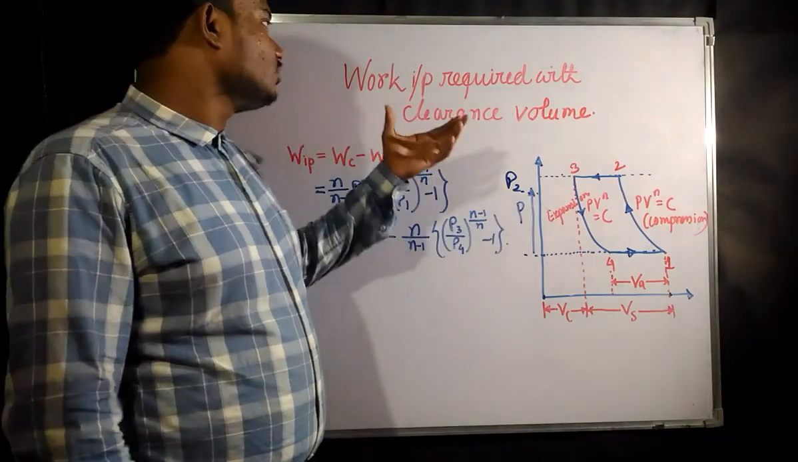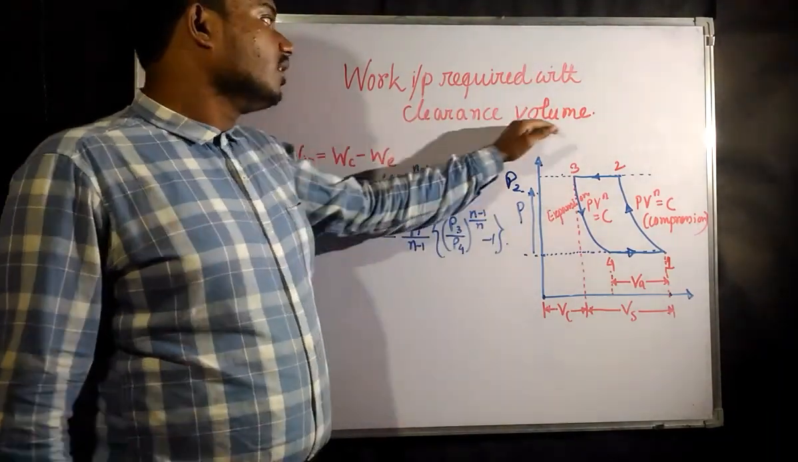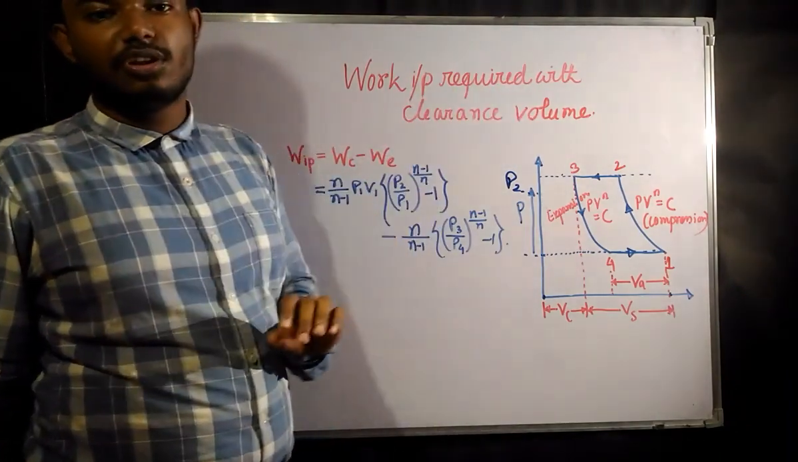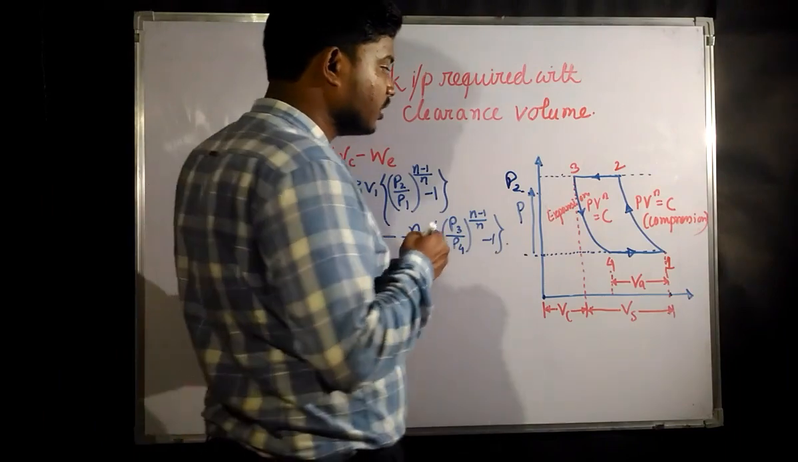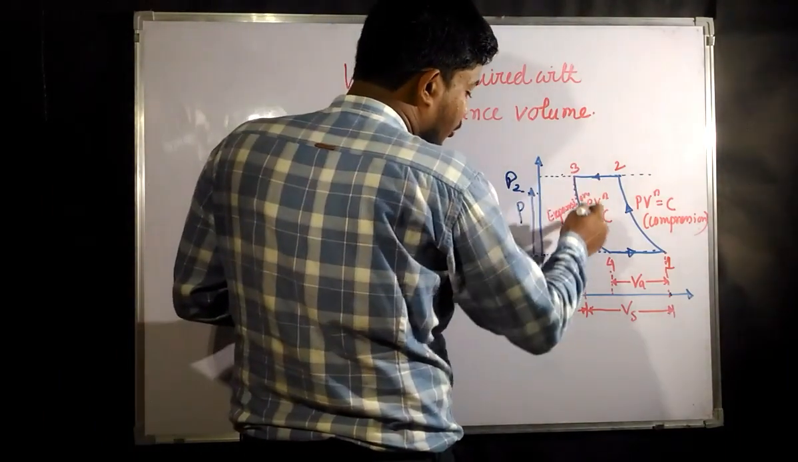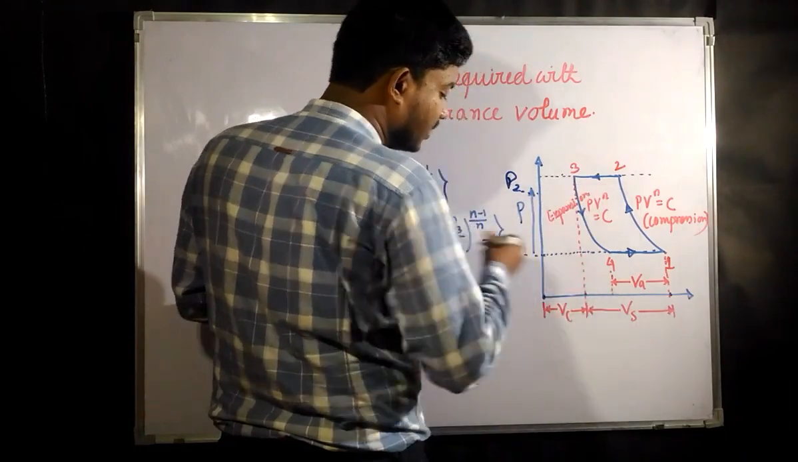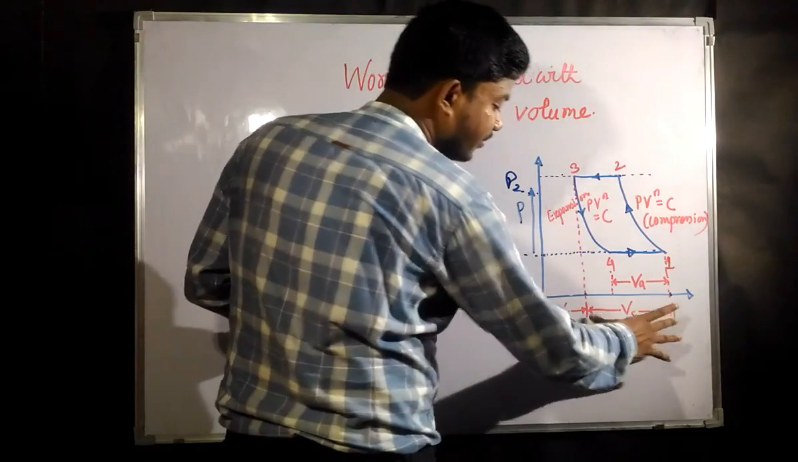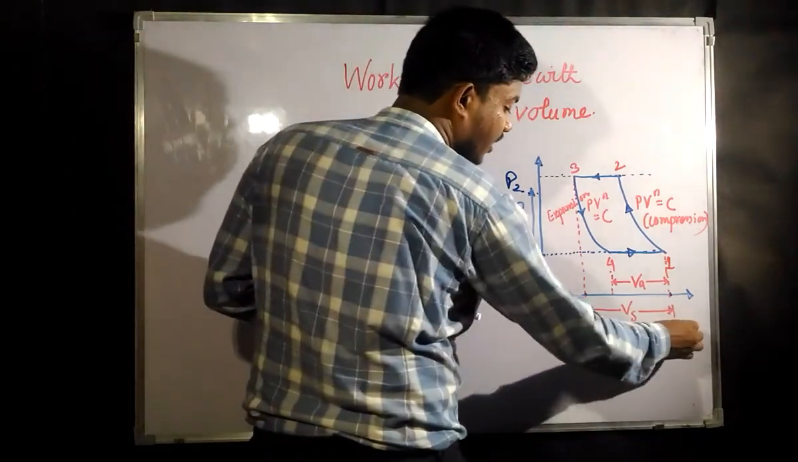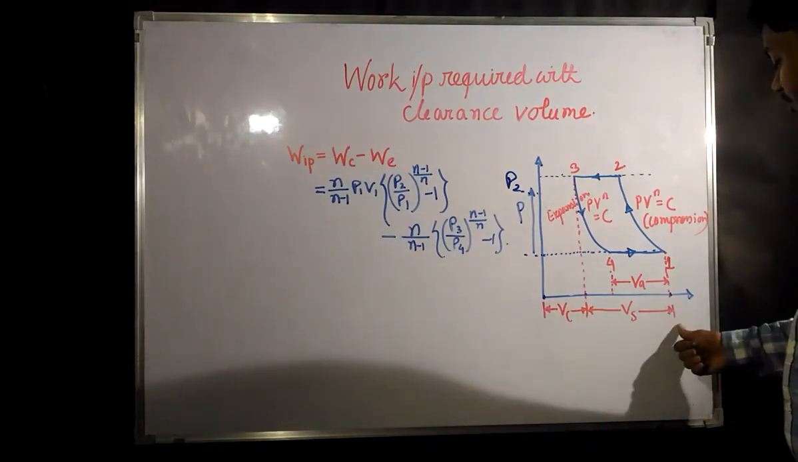So now we are going to see what is the work input required for a reciprocating compressor, but now with clearance volume. So now we are going to consider the clearance volume. Up to point 3 is going to be the clearance volume, and this is going to be the suction, or the swept volume. That means from here to here the piston is going to move.